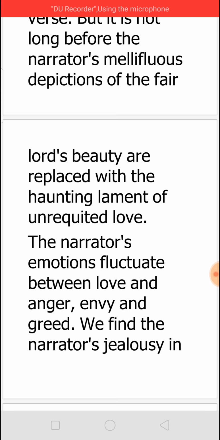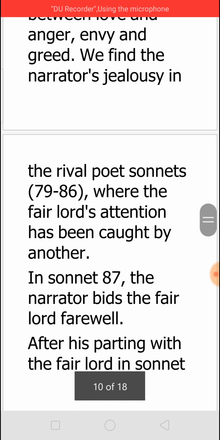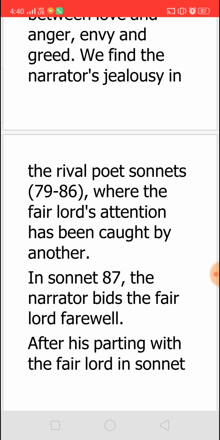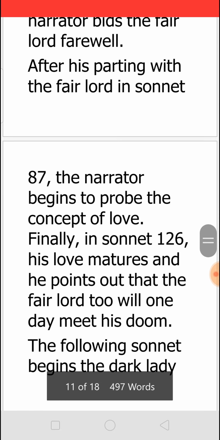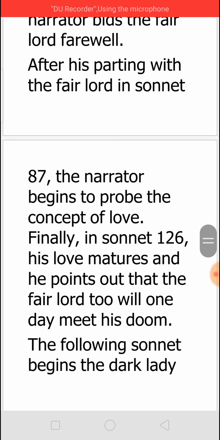And here the narrator's emotions fluctuate between love and anger, envy and greed, and we find that the narrator is jealous of the rival poet, and he expresses this in sonnets 79 to 86. And he says that his fair lord's attention has been caught by another poet. And in sonnet 87, the narrator bids the fair lord farewell. He says that he is going to part from his fair lord, and he probes the concept of love.